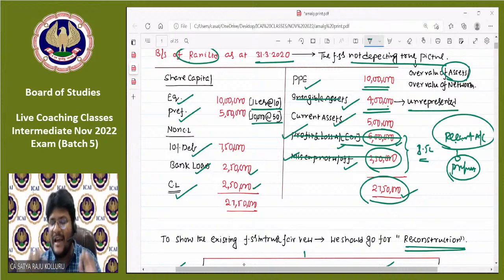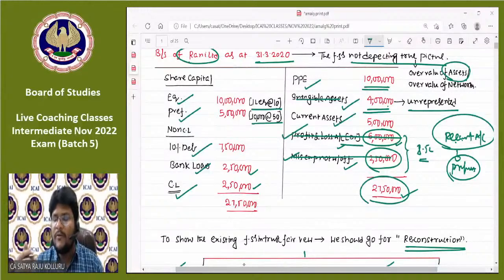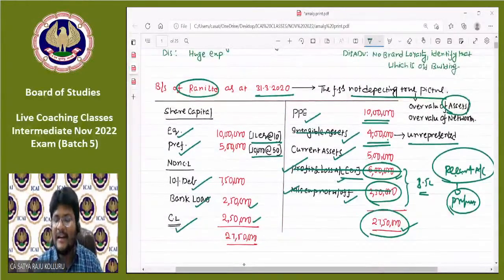Then automatically the components of the financial statements will be in clean sheet mode. That means all the assets are at their market value, and all the liabilities, after making negotiations, we know the real values payable to that particular party, and equity share capital and preference share capital will also be finalized after conducting their respective meetings. This is the process generally happening in case of internal reconstruction with the same name, Rani Limited.